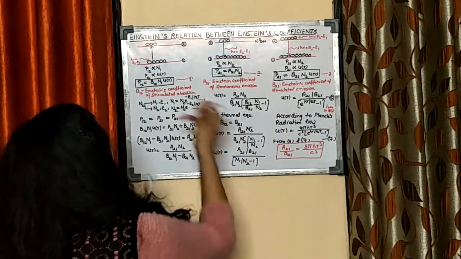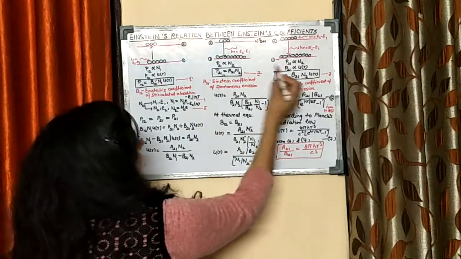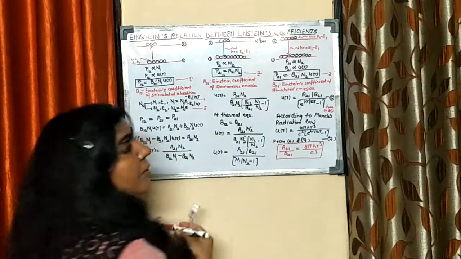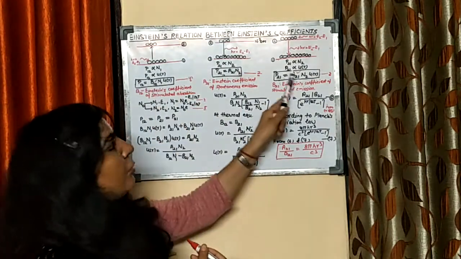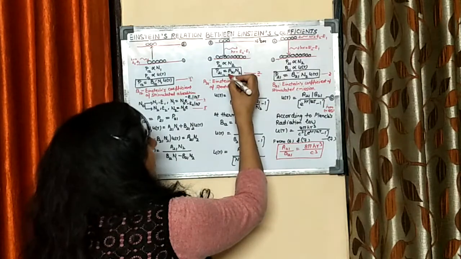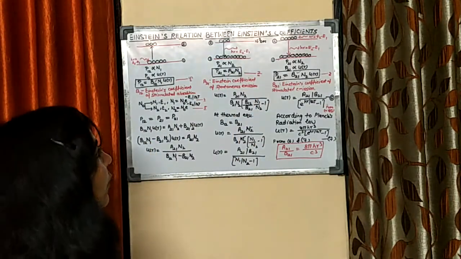This is your first coefficient, which is the coefficient of stimulated absorption. This is the second coefficient, which is the coefficient of stimulated emission. For the stimulated process, you are going to use this notation. And the third one, which is the spontaneous transition, for that you get A21 here.